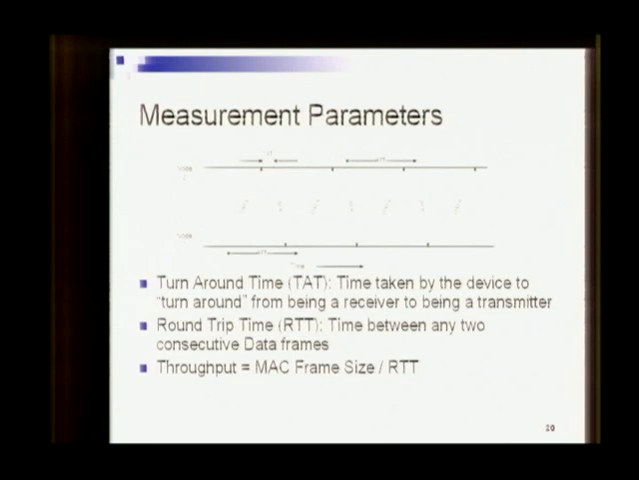The round trip time is the time between any two consecutive data frames. This basically gives us the idea of the throughput the system can achieve, and we calculate the throughput using the MAC frame size over RTT formula. What we are measuring here is how much useful data we are sending during one RTT time period.